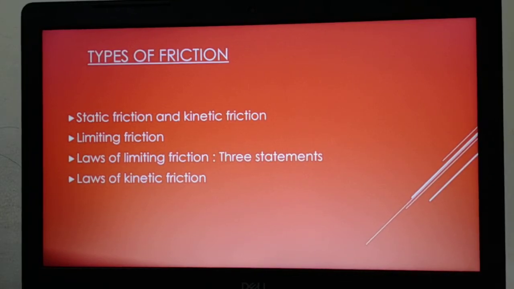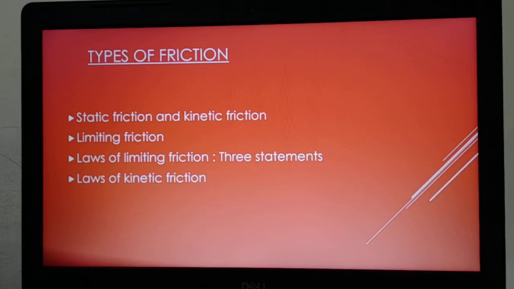First of all, let us see the statements, or postulates, of the laws of limiting friction. There are three simple statements, which are clearly given in your textbook. I didn't make a slide here, so you can read; I will read now. The magnitude of the limiting static friction depends upon the nature of the surfaces in contact and on their roughness.